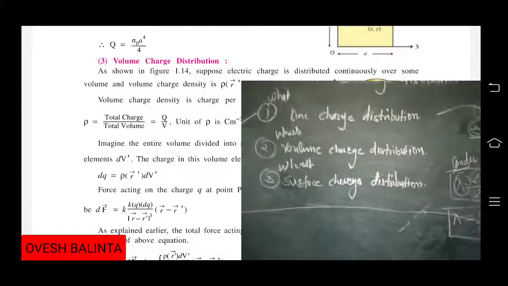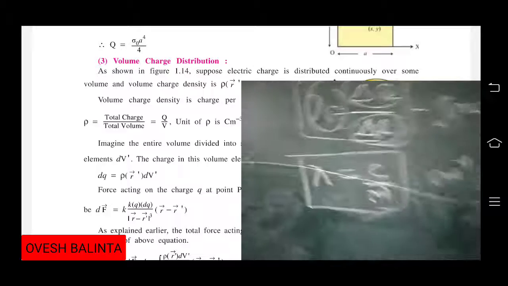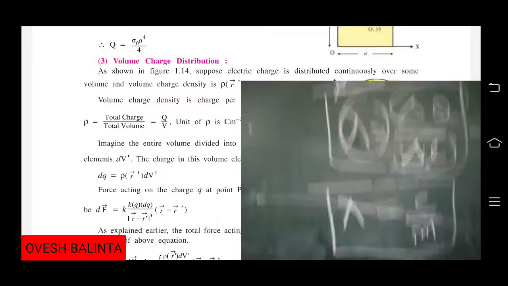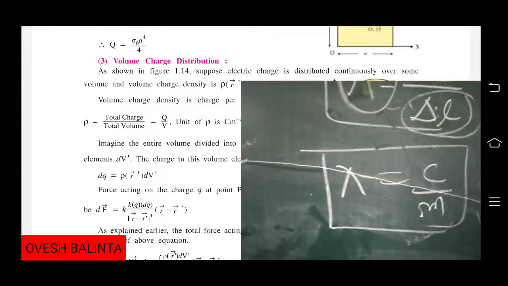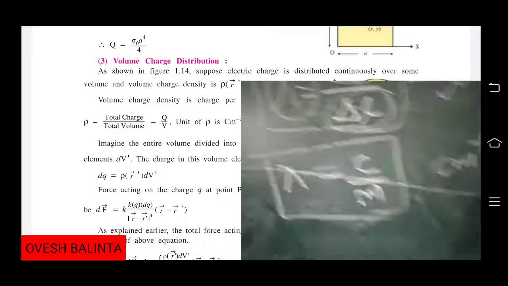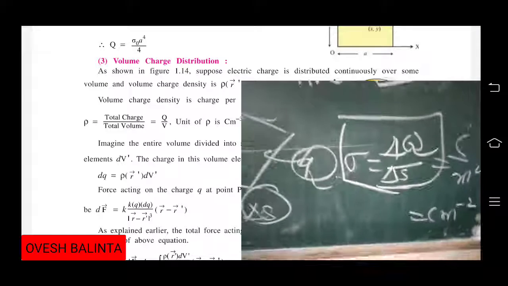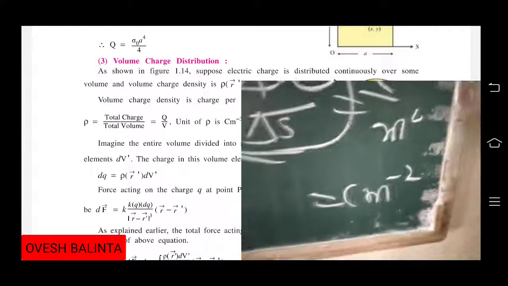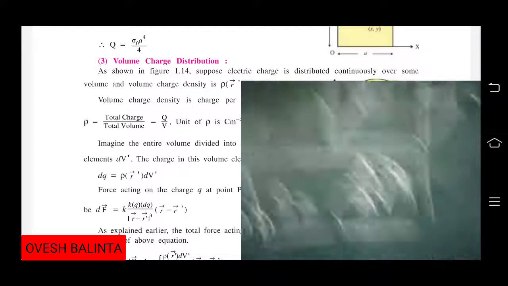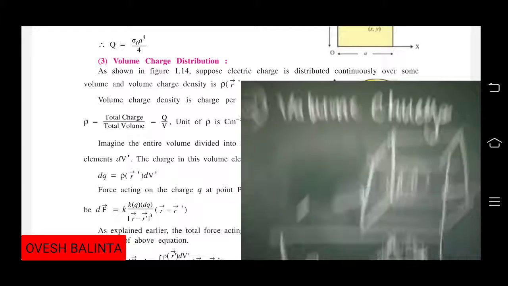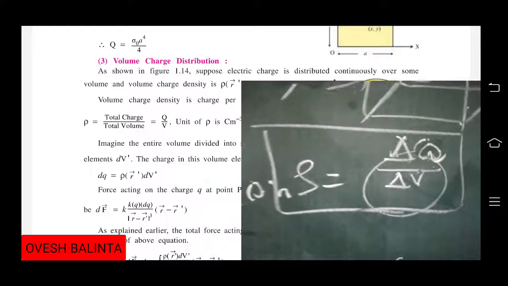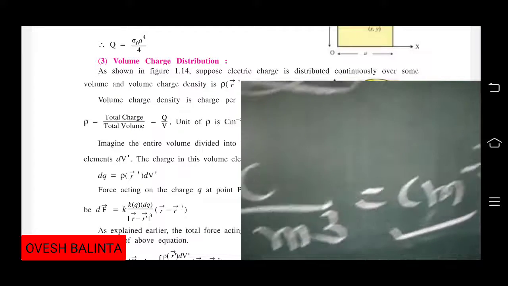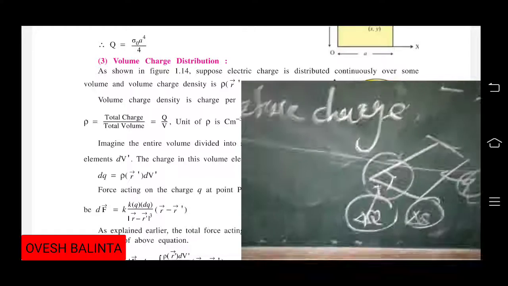You can see I have already written the line charge distribution: delta lambda equals delta q by delta l, and its unit is coulomb per meter. Then the surface charge distribution: sigma equals delta q by delta s, and its unit is coulomb per meter squared. Then the volume charge distribution: rho equals delta q by delta v, and its unit is coulomb per meter cubed.